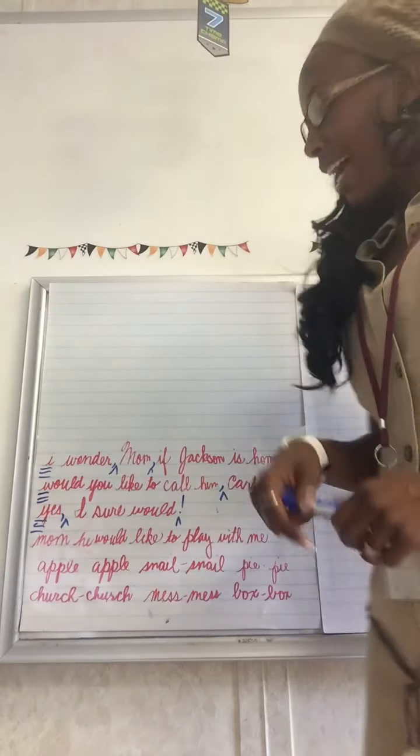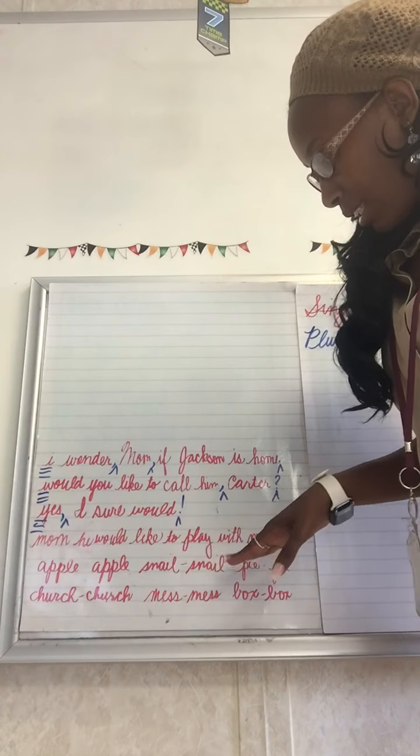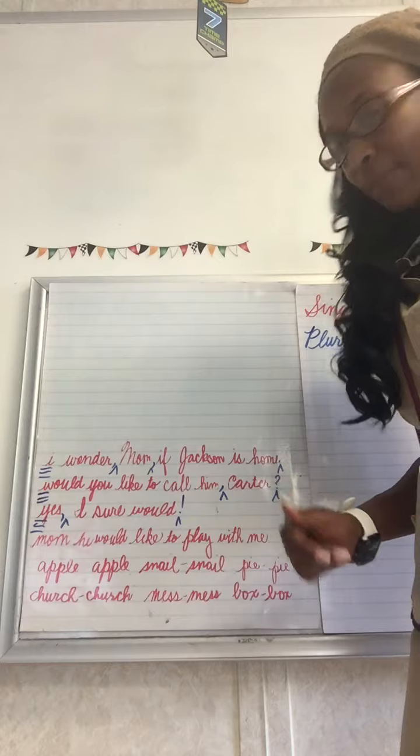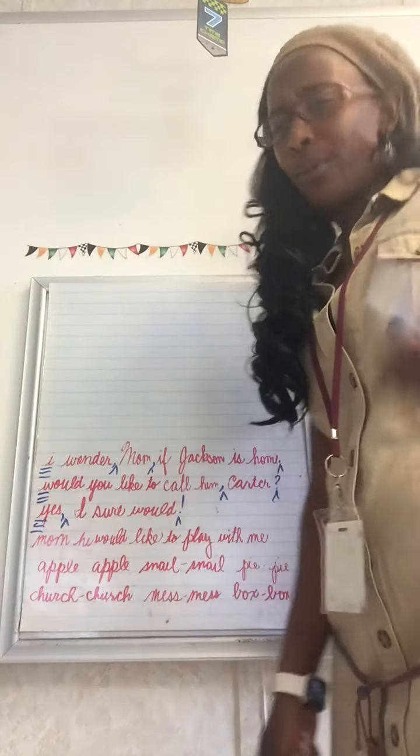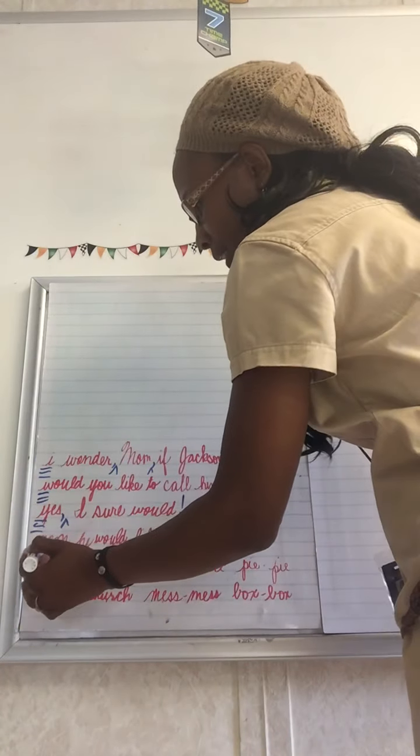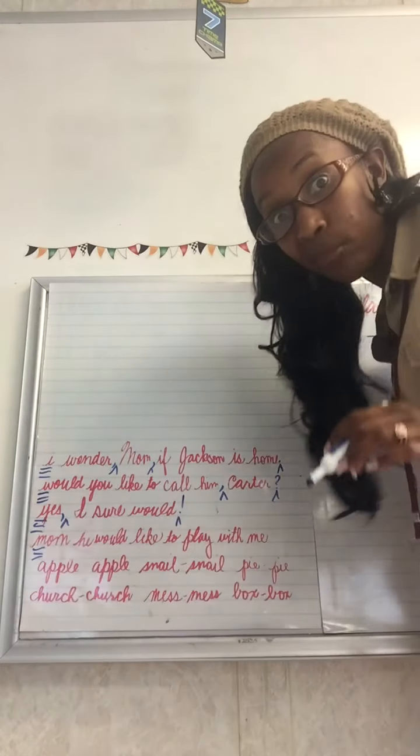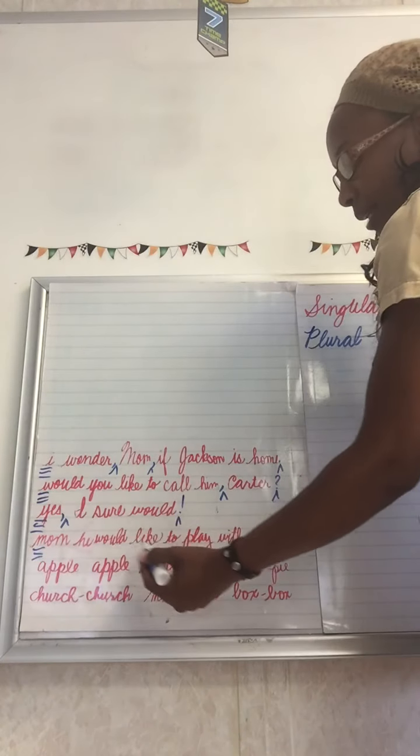All right, and last but not least, Mom, he would like to play with me. What's wrong with that sentence? We don't have a capital letter. Of course, you guys are brilliant. If you do this on your next test, you're going to make an A. All right, Mom, he would like to play with me.